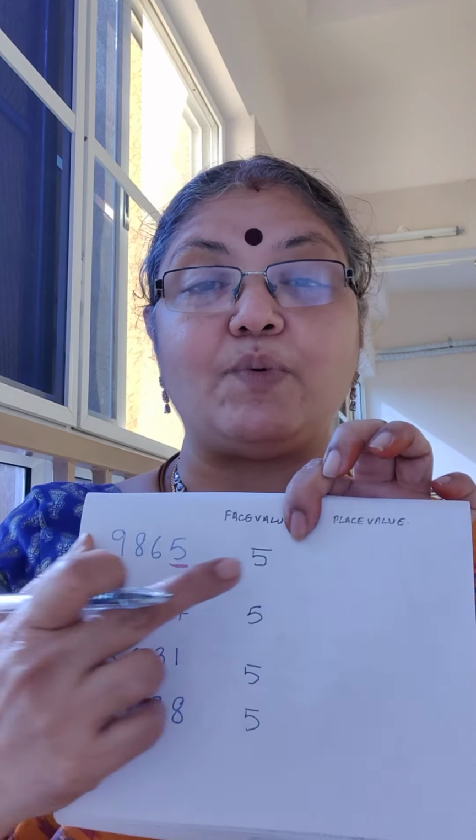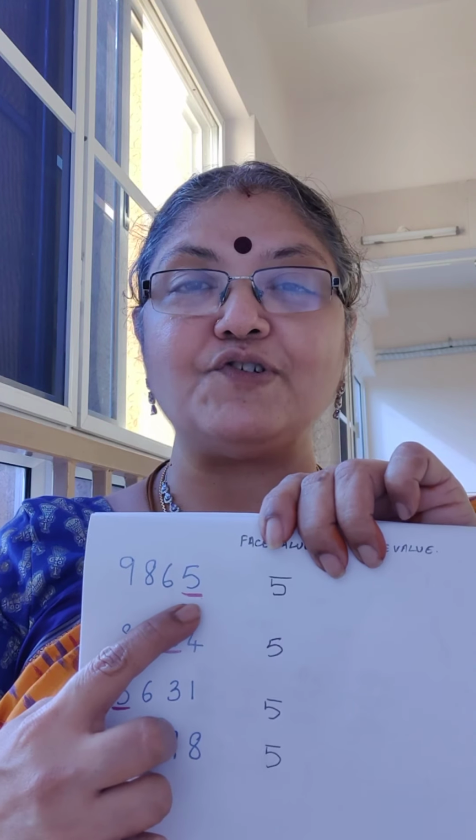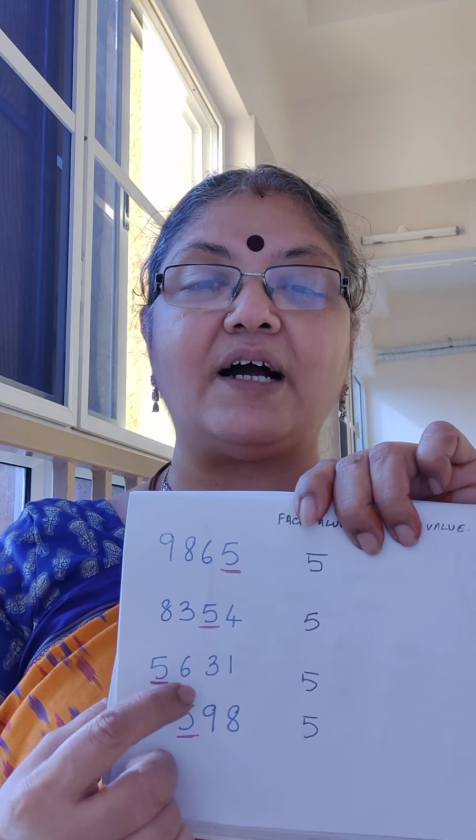Now let's look at the place value. Remember, in the family tree, for my children I am the mother, for my husband I am the wife, for my brother I am the sister. My position keeps changing depending on where I am in the family tree, and that's how the place value also changes depending on the position in which 5 occurs.